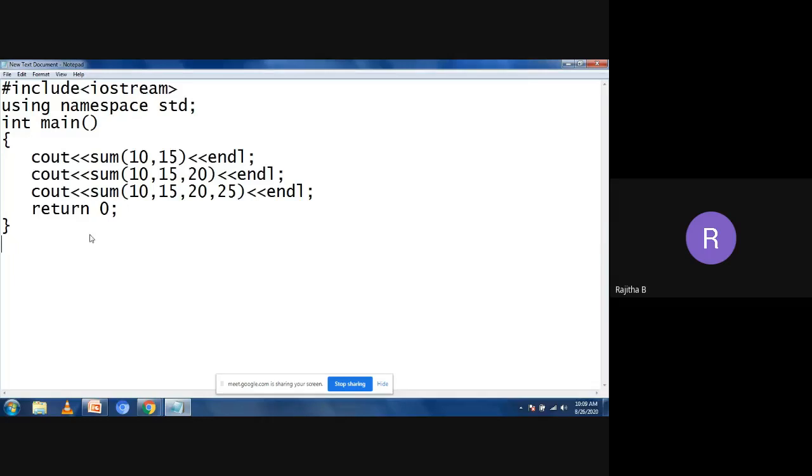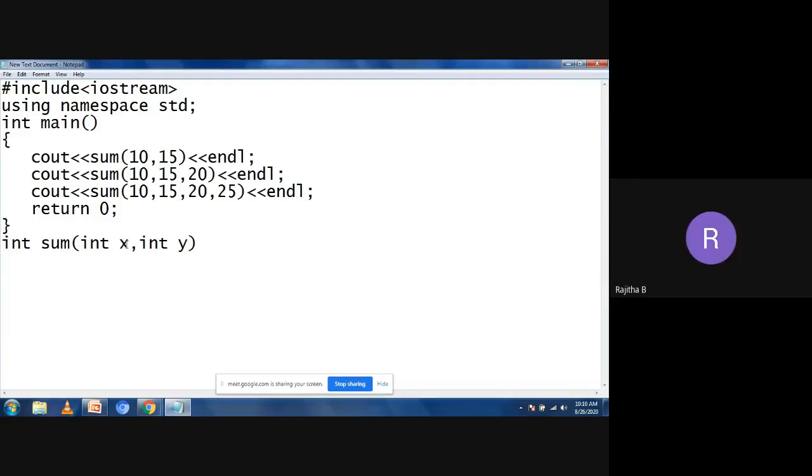So I am taking the function here, int sum, and I'm taking the formal parameters, some x, y. Now see here, you can see sum of 10, 15, sum of 10, 15, 20, and sum of 10, 15, 20, and 25. So what is the minimum number of parameters in all the functions here? 10, 15. Yeah, 2. Count is 2. So the minimum number of parameters is 2.